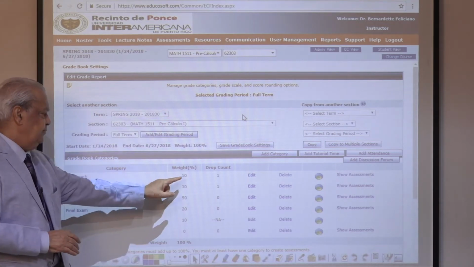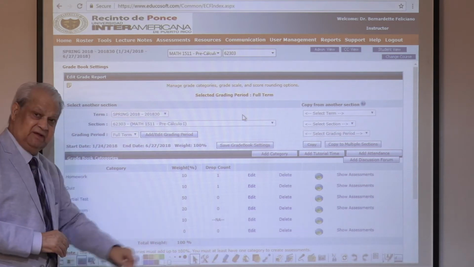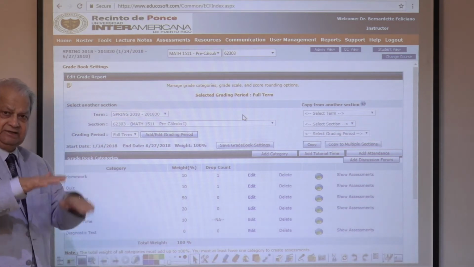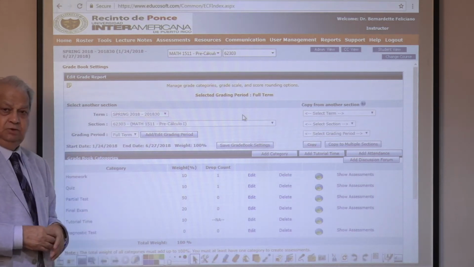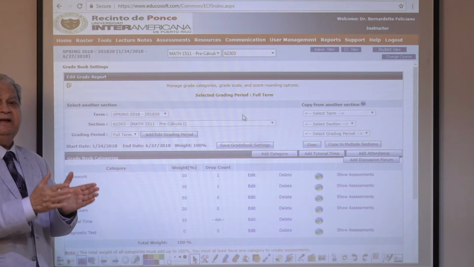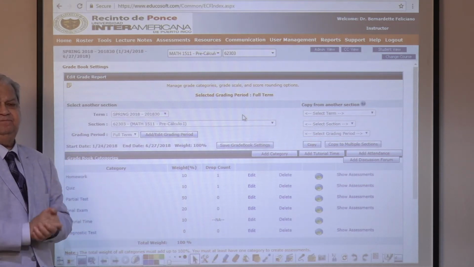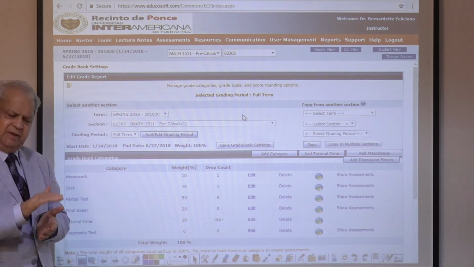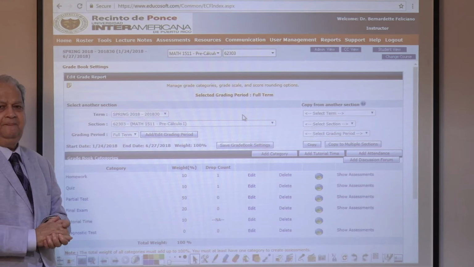Weekly homework, 10% of the grade. Partial test, 50% of the grade. Major exams, terminal tests. Weekly quizzes, 10%, and so on. You assign the evaluation grade on each type of assessment activity that you have built in the system for students to keep them continuously engaged, learning and assessment side by side.